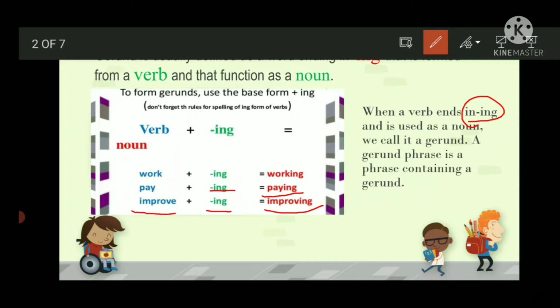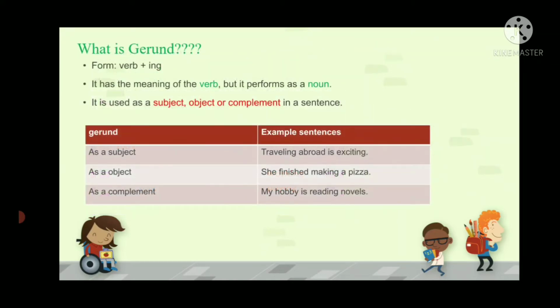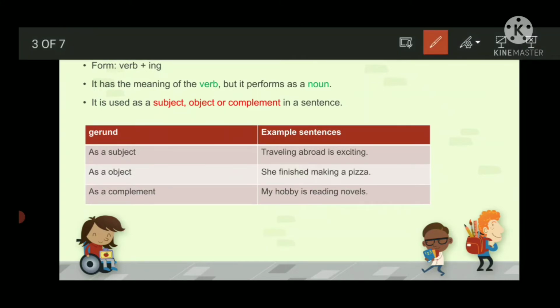A gerund phrase is a phrase containing a gerund. What is a gerund phrase? A phrase which contains a gerund. Let's see what is gerund in a detailed manner. Again the same thing, verb plus ing. It has meaning of verb, but it performs as a noun.